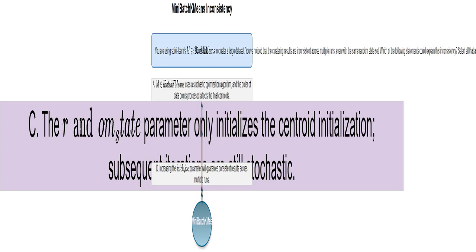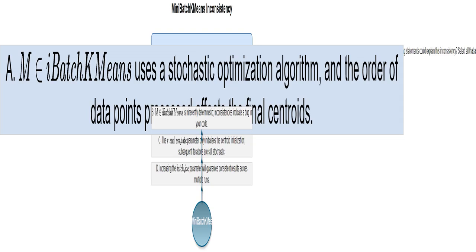I think the random_state parameter only sets the initial positions of the cluster centers. After that, the algorithm updates center locations iteratively based on small portions of the data, introducing randomness. So, the initial setup is fixed, but the rest of the process is random. I'm focusing on the fact that the algorithm uses mini-batches, small portions, of the data at each step. The order in which these mini-batches are processed affects the final positions of the cluster centers. It's a bit like shuffling a deck of cards. You'll get a different order each time even if you use the same shuffling technique.